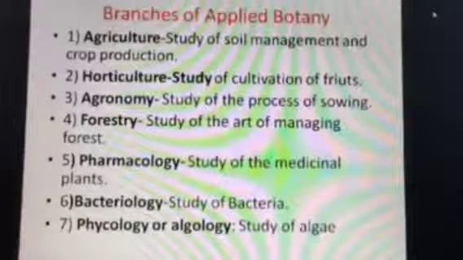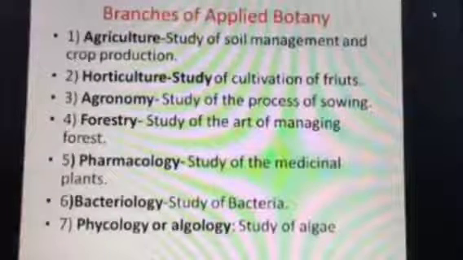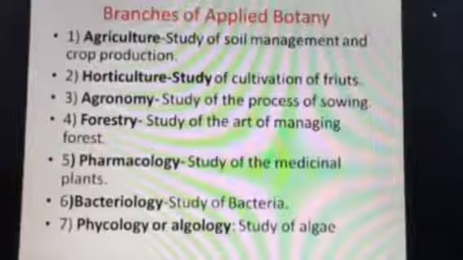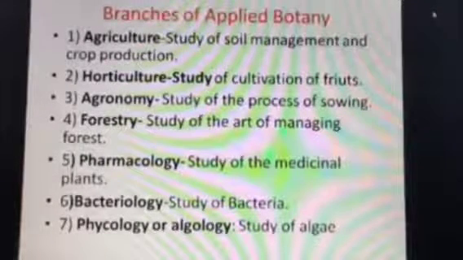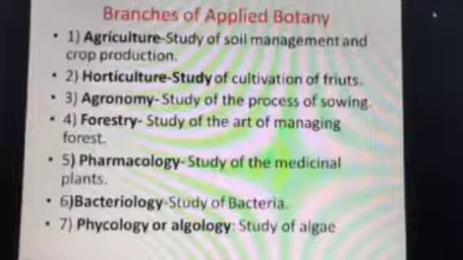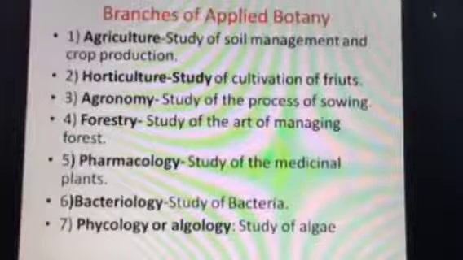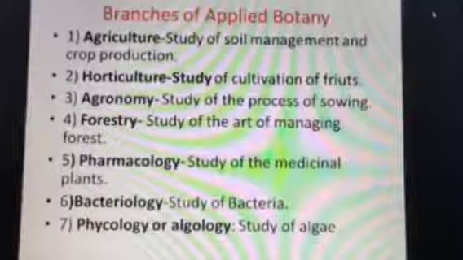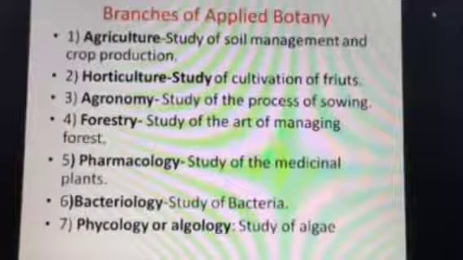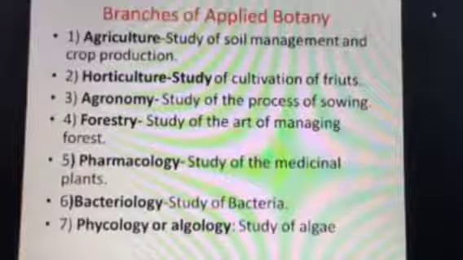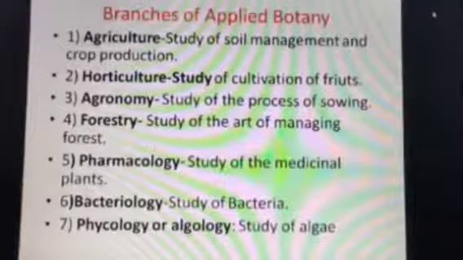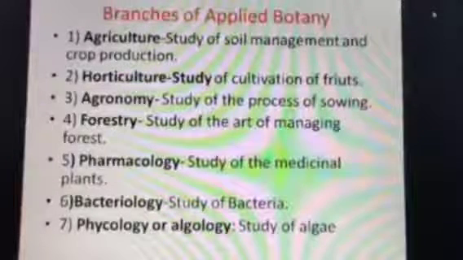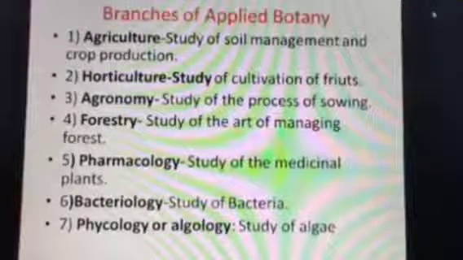The technique of managing forest. Next is pharmacology. You are familiar with the term pharmacy, so this term may be very much related to medicine. So study of medicinal, as you know, most of the medicine usually is extracted or derived from the plant. So study of medicinal plant, those plant from which we are extracting medicine, the study of those plant is called pharmacology. Next is bacteriology.